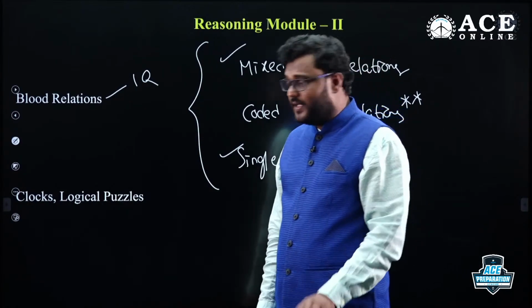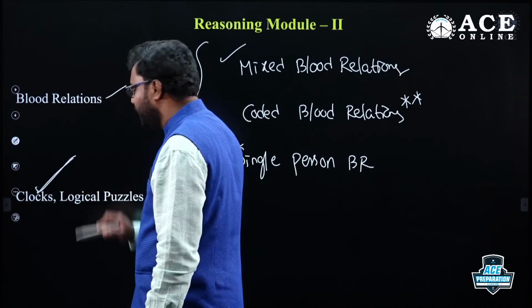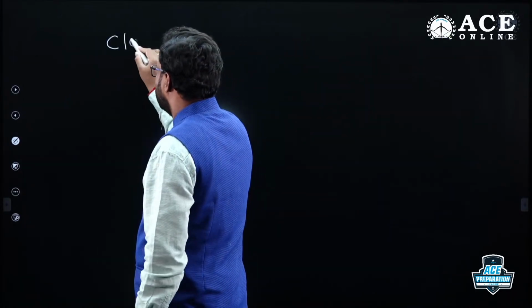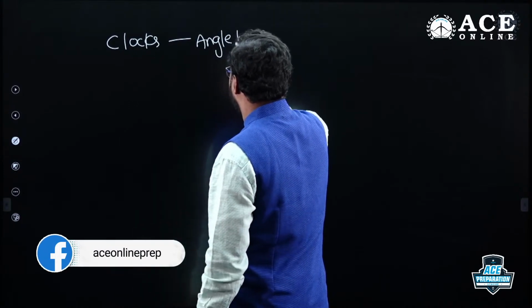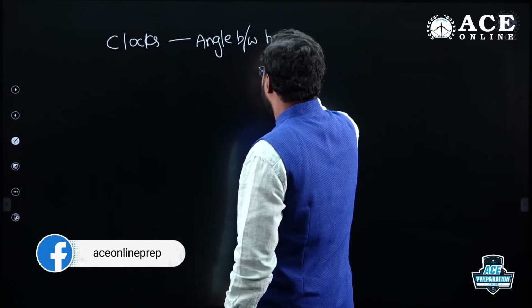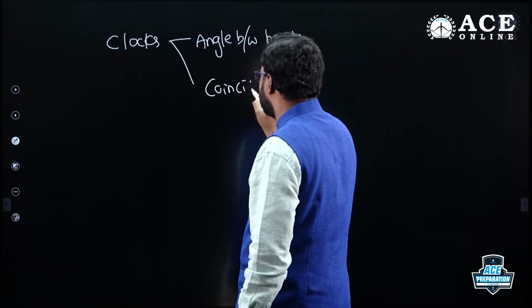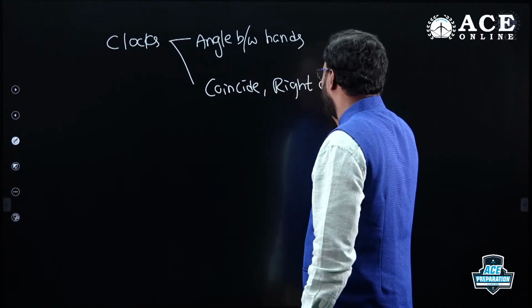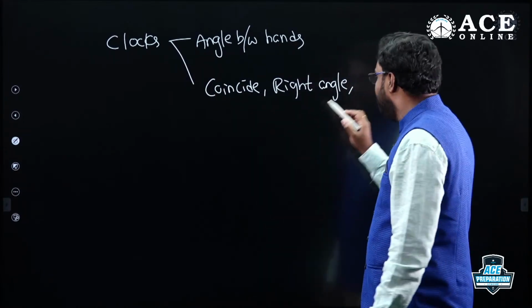And in the last 2 years, they're focusing on clocks as well. Clocks also we need to focus on. Related to clocks, if you just revise the angle between hands, especially that, you have to know. And next, when they are going to coincide, how many times in 12 hours they will coincide, when they are at a right angle between 2 o'clock and 3 o'clock, between 4 and 5 when they are at a right angle, opposite,